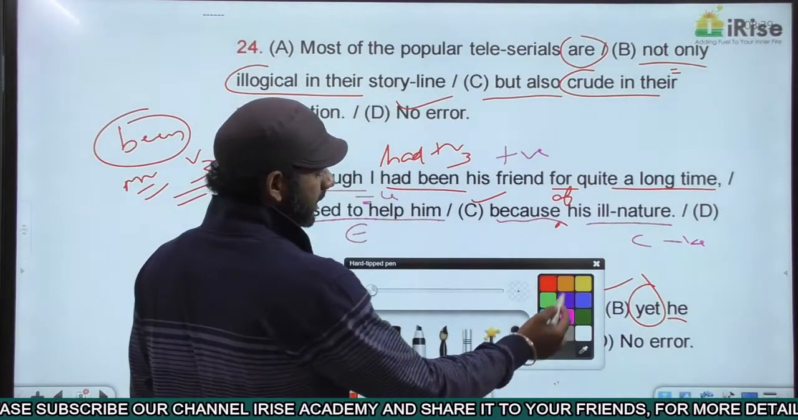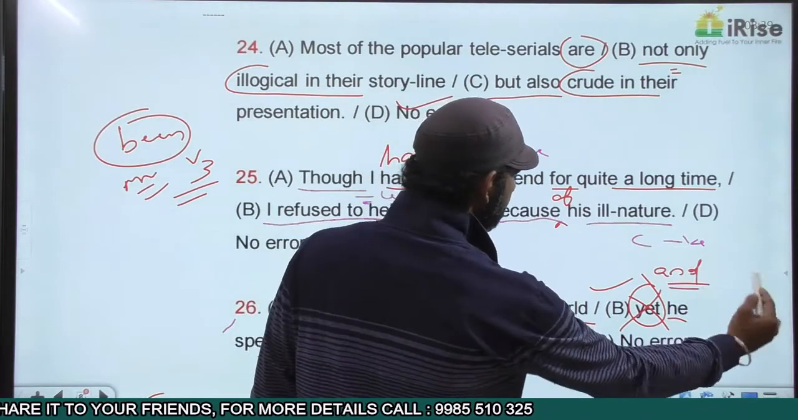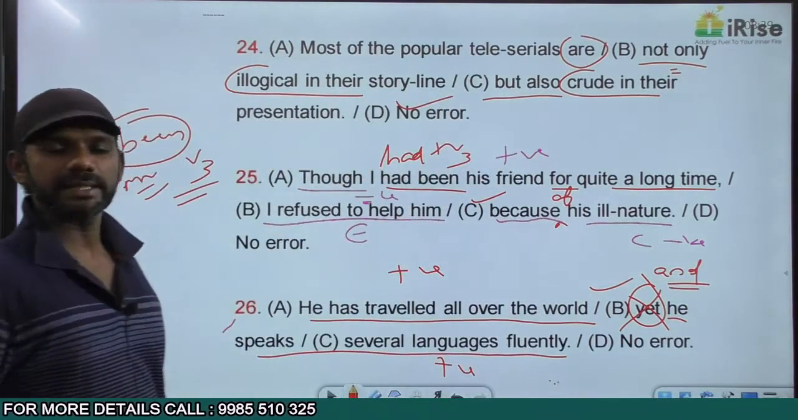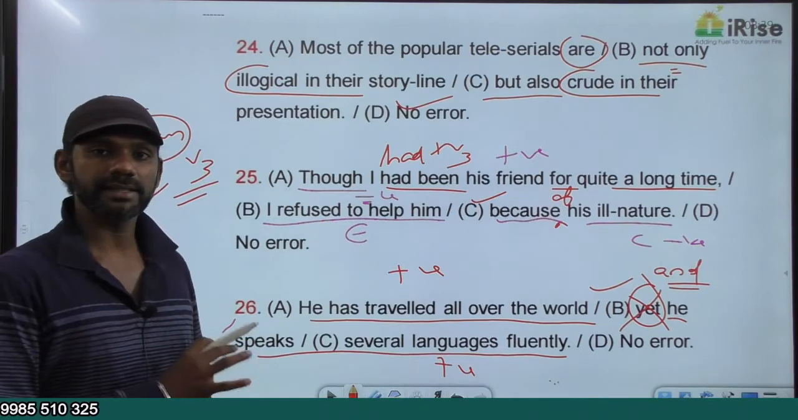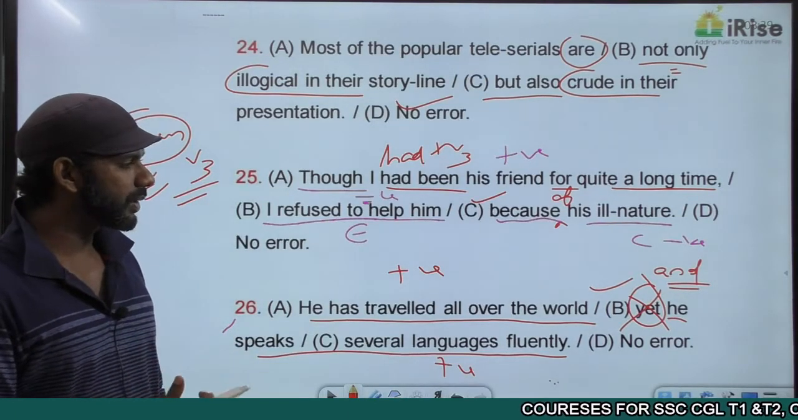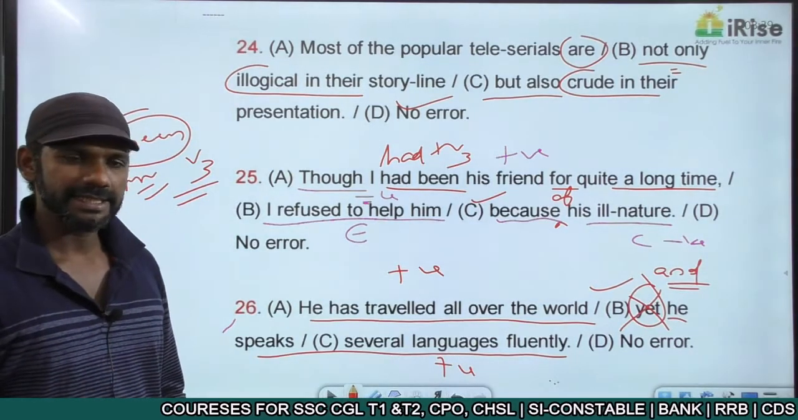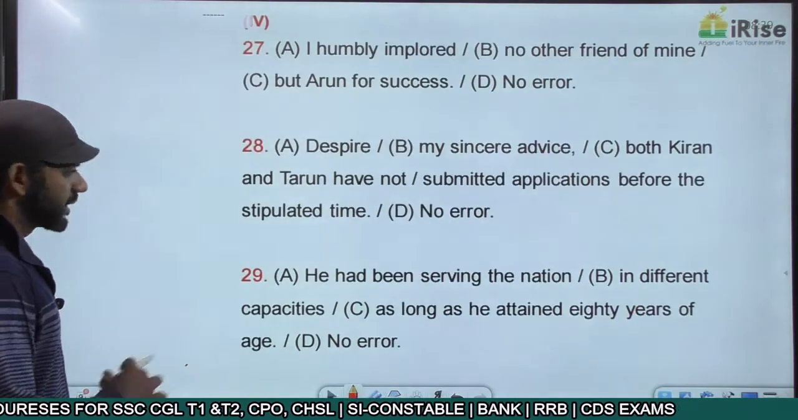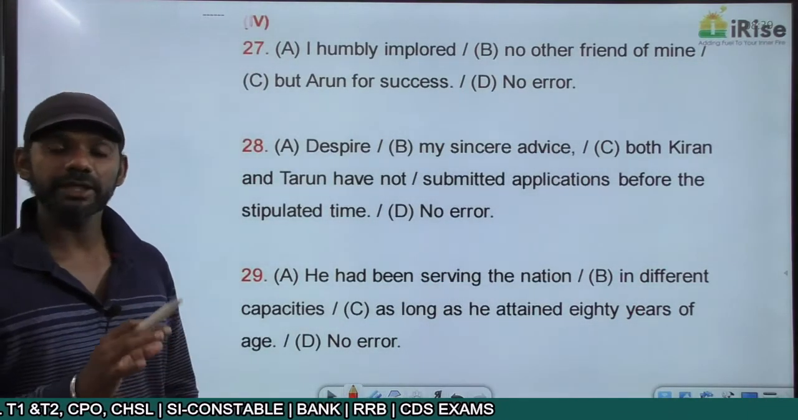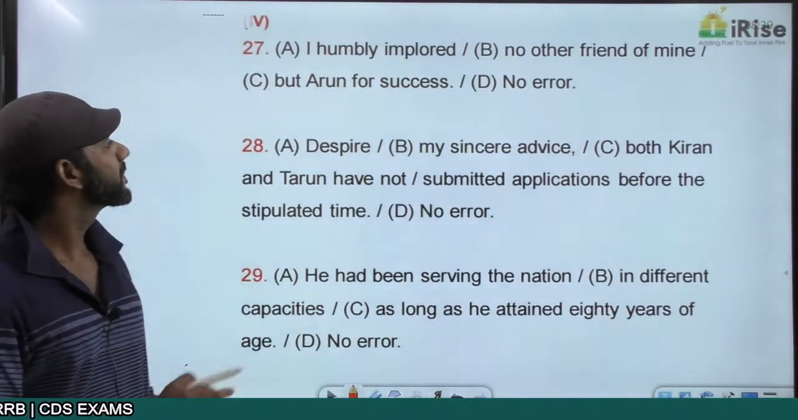And in this context, we cannot use yet, we have to use and. And is a support indicator connecting two positive ideas in this statement. So the correct sentence must be, he has traveled all over the world and he speaks several languages fluently. Getting it? Right. So the error is in part B. So understand the meaning of every sentence and the nature of the ideas in the sentence.